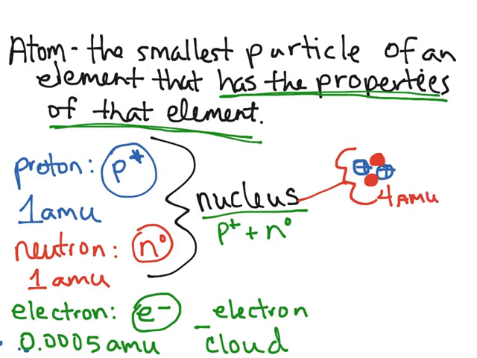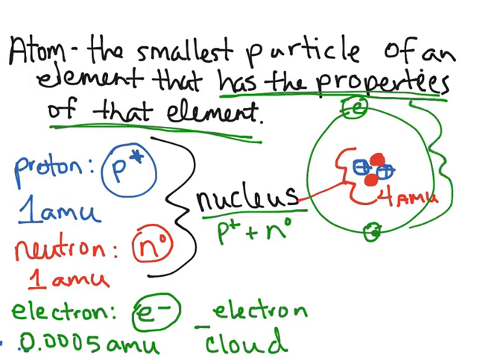Then around the outside of our nucleus, we have what's called the electron cloud. This is the area of the atom where the electrons are most likely to be found. Helium has 2 protons, so to balance that out, we're going to have 2 electrons. So this out here is the electron cloud.